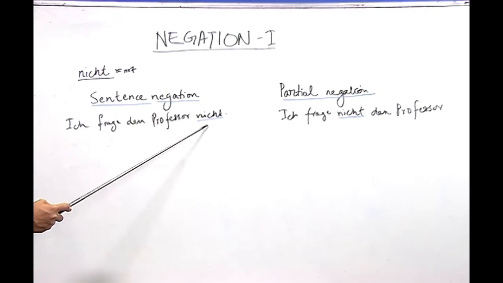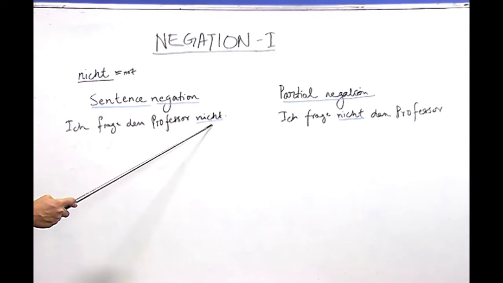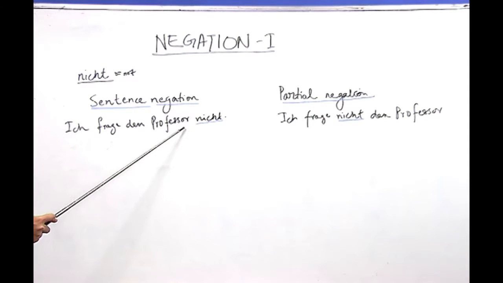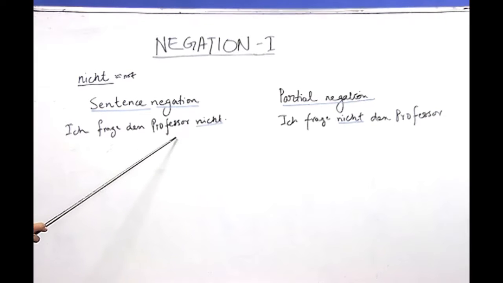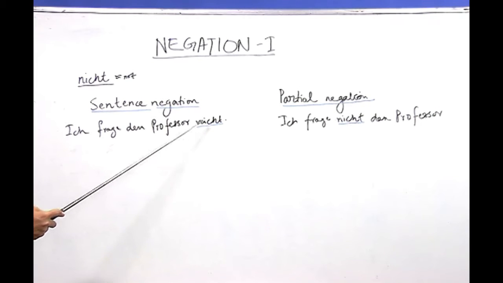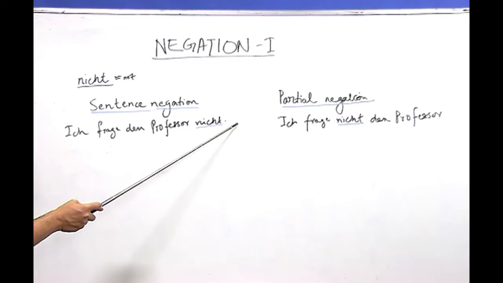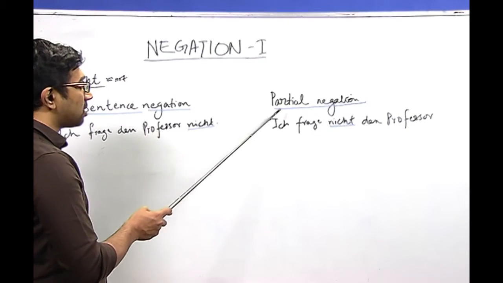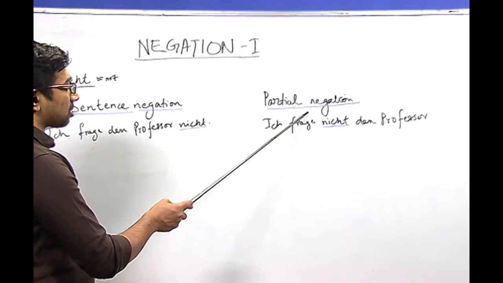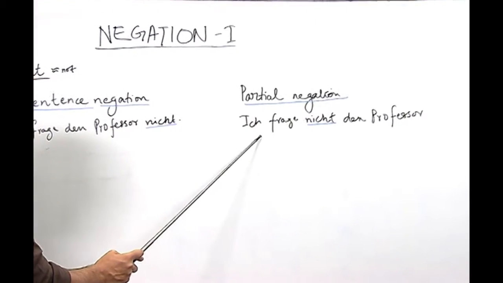Now, look at the position of nicht here. It is almost at the end of the sentence after the noun. So, when nicht stands after the noun in the sentence, that means the entire sentence is negated. In comparison to this sentence, let us look at this sentence, which is partial negation. Here we have full negation, here we have partial negation.